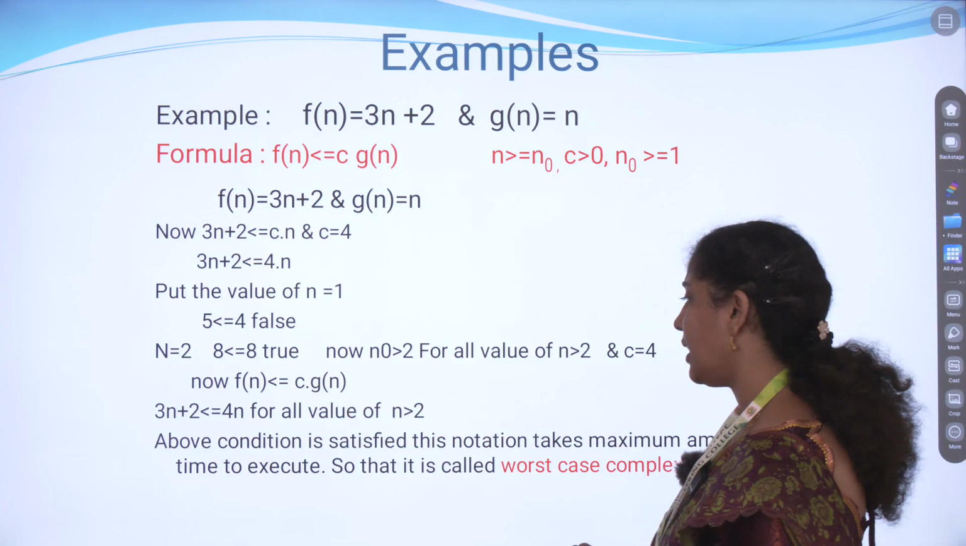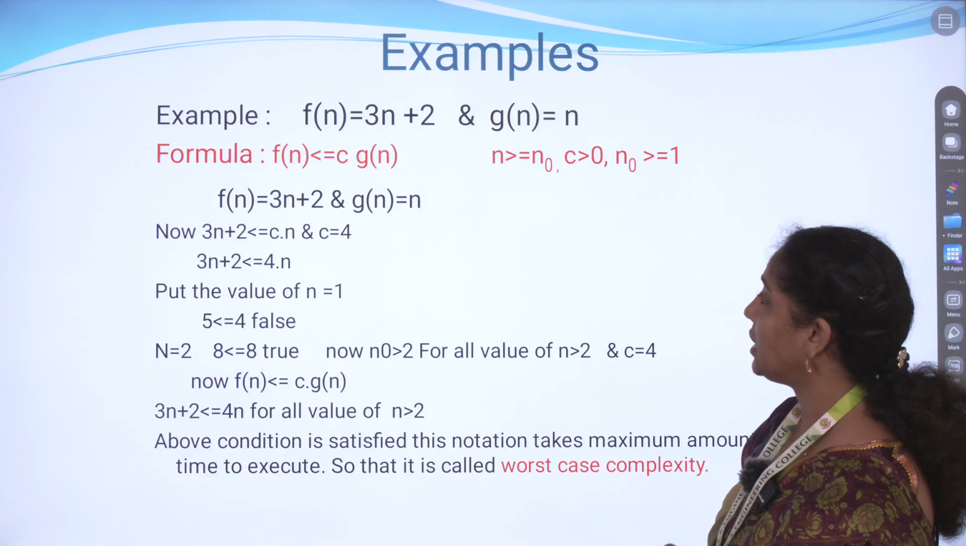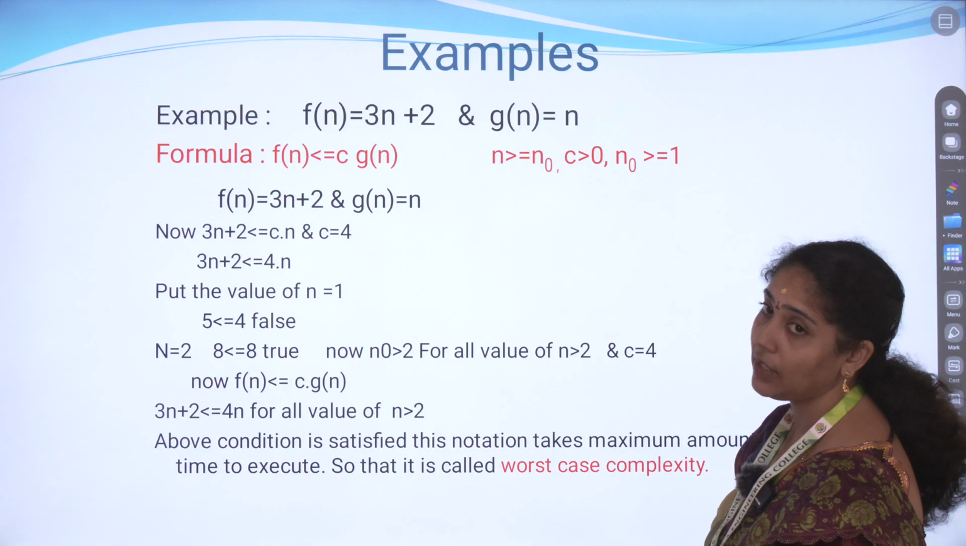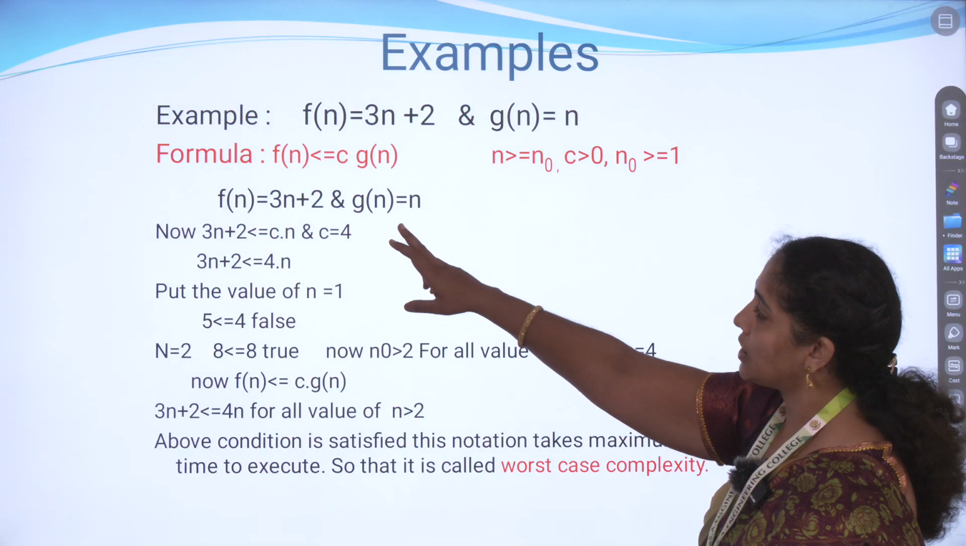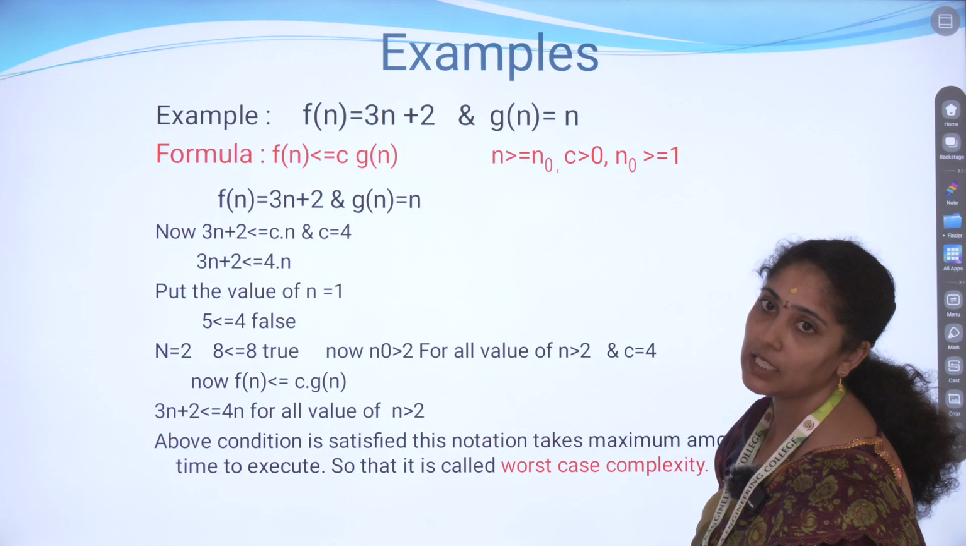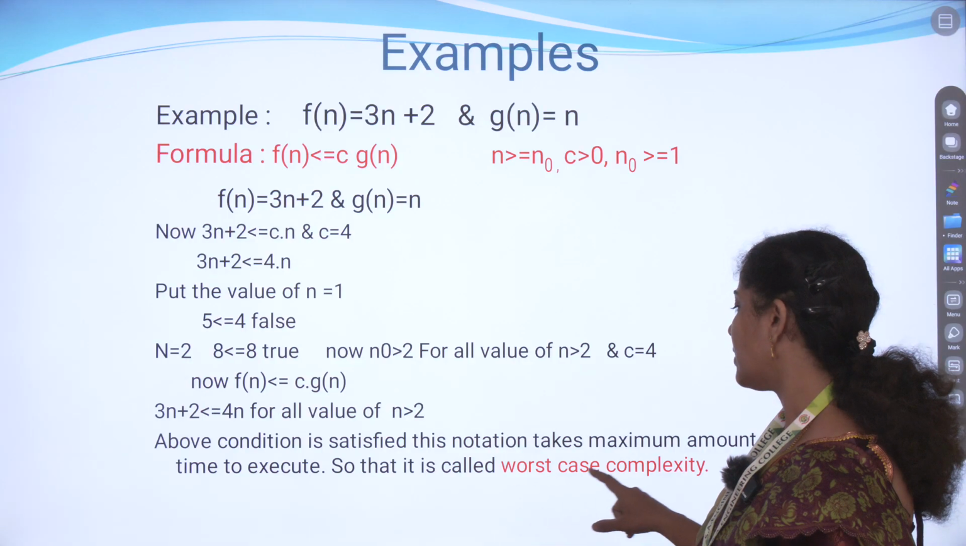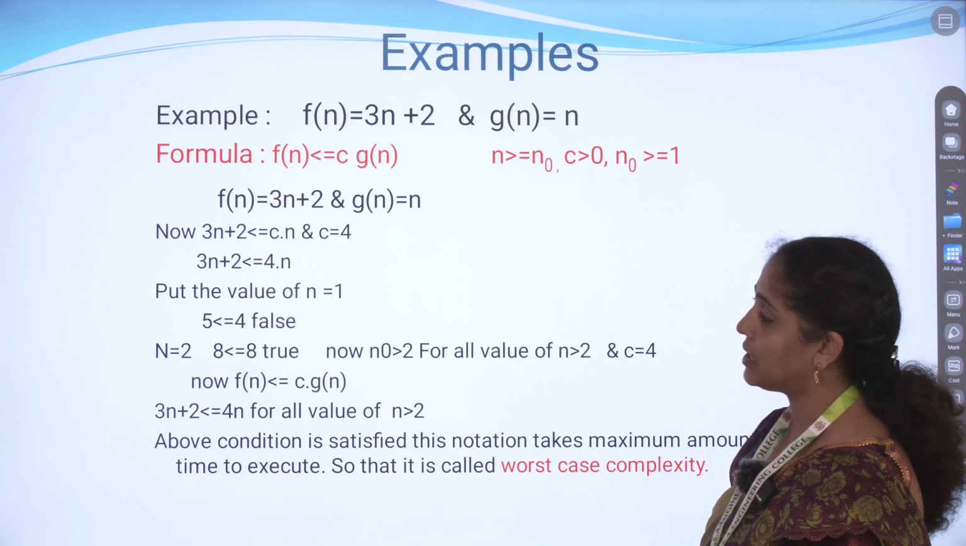So based on that I am telling that the function given here, f of n is equal to 3n plus 2, based on the big O notation f of n less than or equal to c of g of n, comes under the worst case complexity.